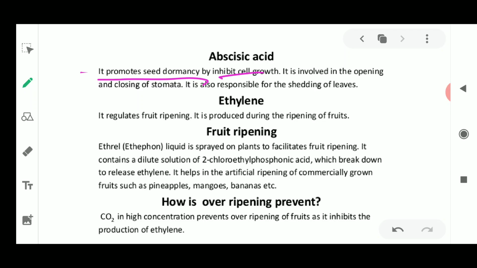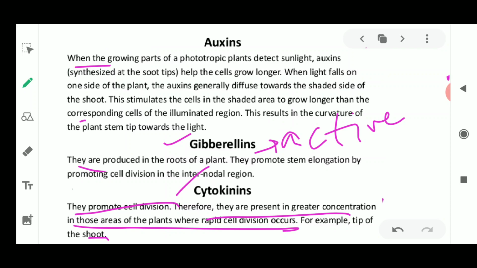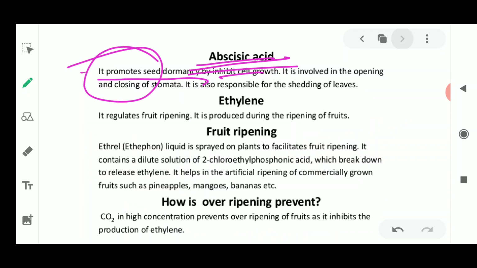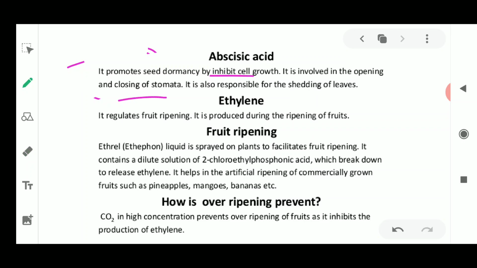In the complete summer season it is going to remain inactive. And how is it possible? It is possible because of this abscisic acid, which promotes seed dormancy. But in the previous one, the gibberellins were responsible for breaking the seed dormancy. Please remember this. So it promotes inactiveness in the seeds, because of which they remain inactive, and inhibits cell growth. This involves the opening and closing of stomata also.